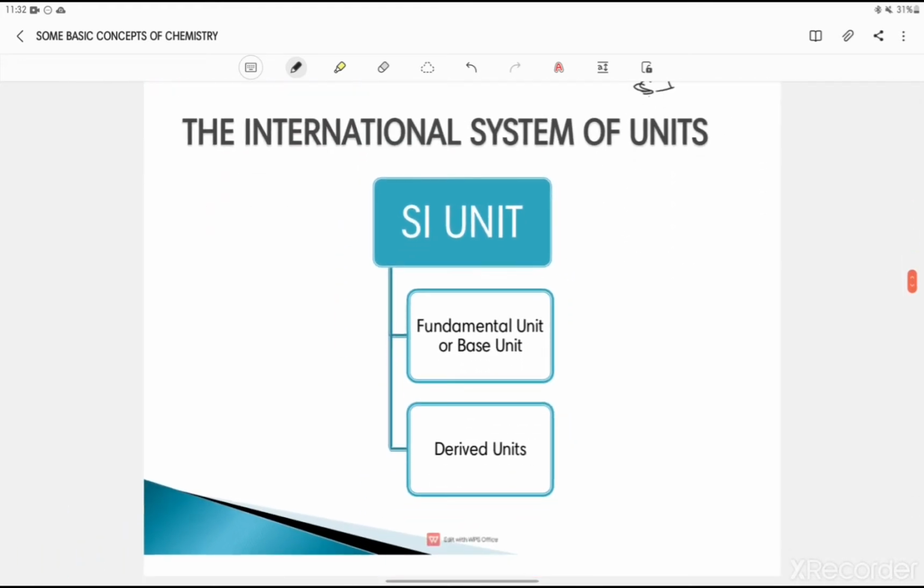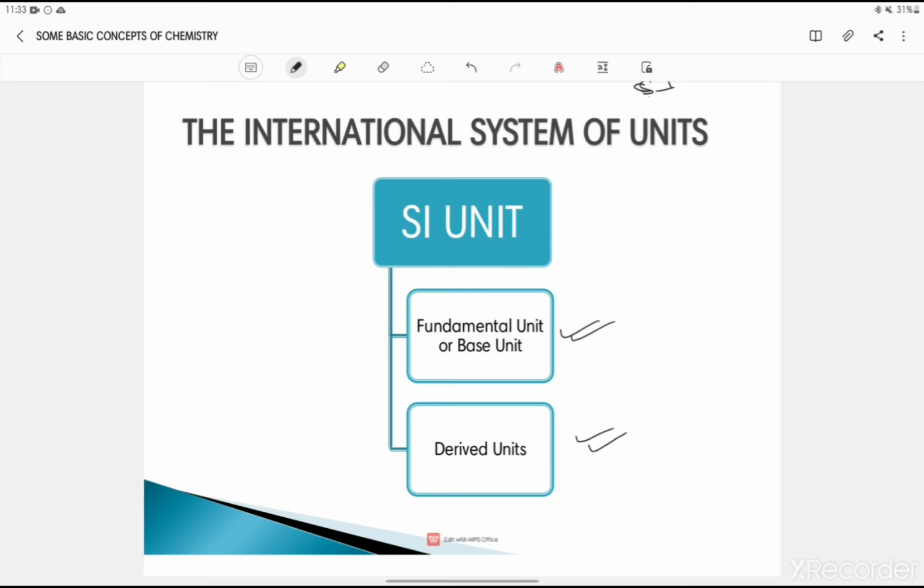Now the SI unit is basically divided into two categories, or you can say scientists said that there are 7 base units, right? As I said, these 7 fundamental units or base units can be used to measure matter, and can be accepted worldwide. Okay, it is the fundamental unit.